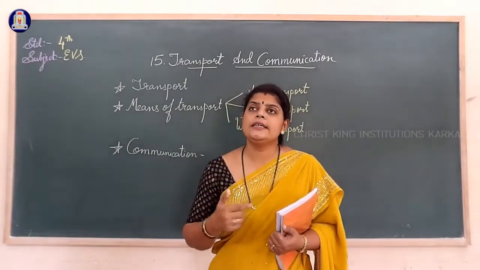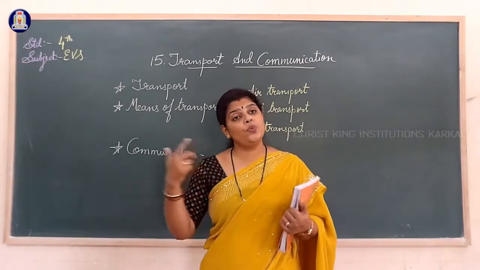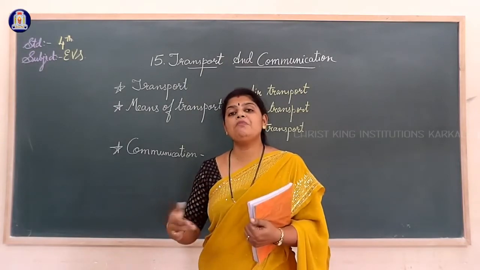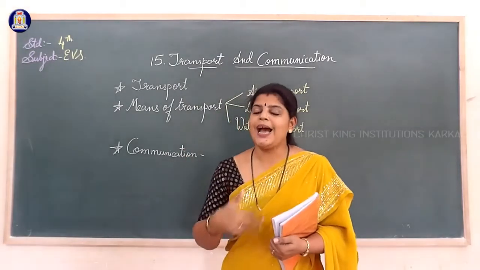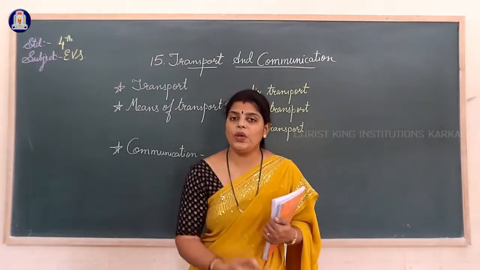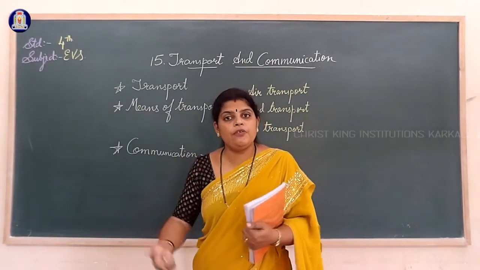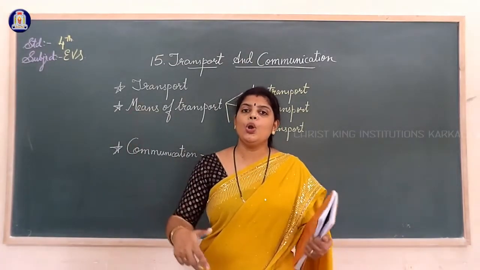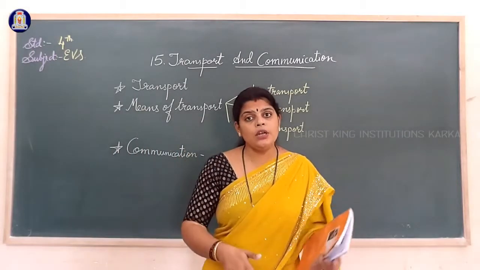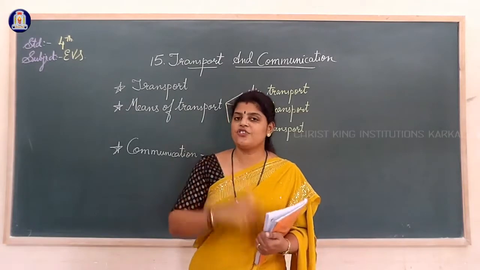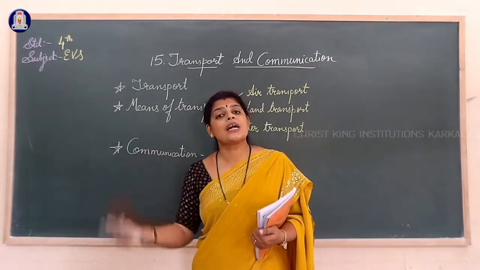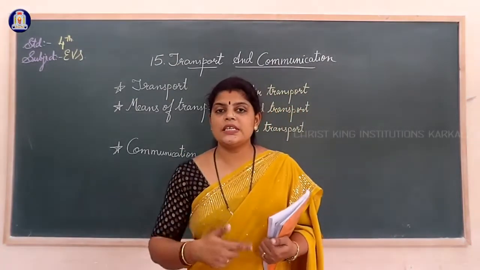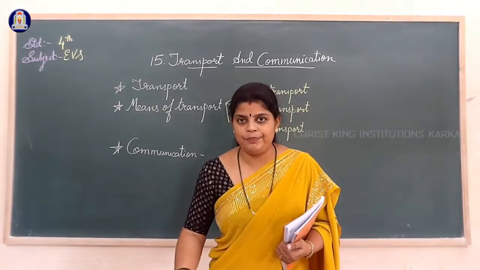Initially, in the olden days, dogs, camels and horses were used to travel from one place to another. Gradually, the use of animals for transporting decreased and wheels came in. We started moving on wheels, that is carts, tied behind animals, like the bullock cart. Initially it was only the bullock. People used to load their luggage on the animals and travel. Later it got converted into carts. After that came vehicles using wheels. This is how transportation began.